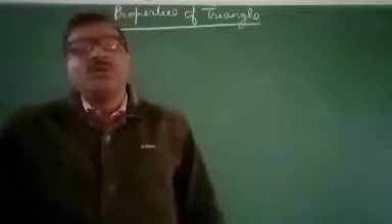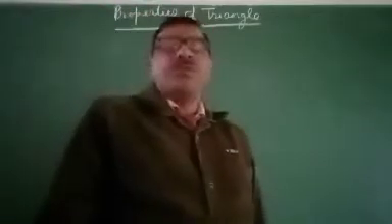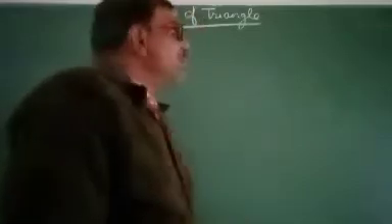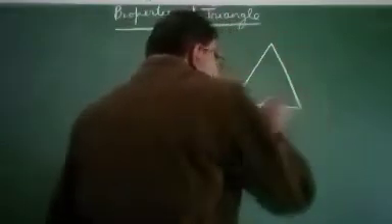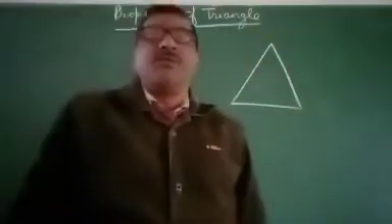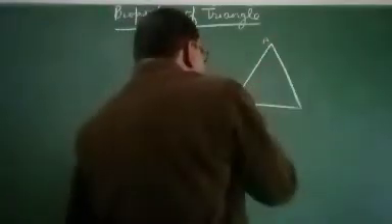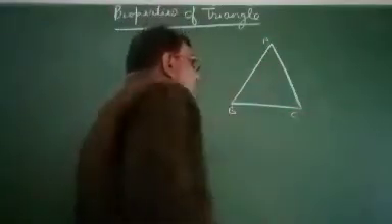Now, you know, I have already discussed about the triangle. Triangle means triangle is the closed figure formed by three line segments.